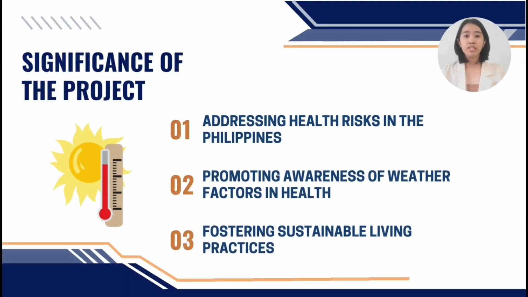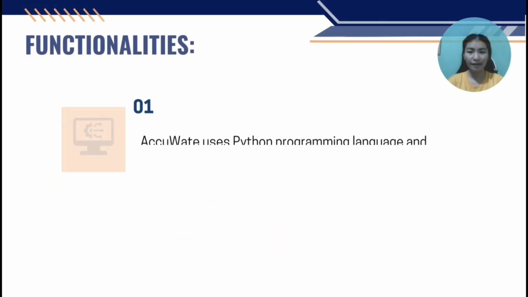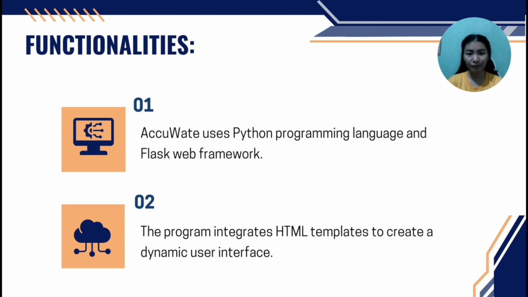The Philippines, with its tropical climate, often experiences soaring temperatures, leading to discomfort, health issues, and even fatalities. During the past weeks, the heat index in the Philippines has reached alarming levels, increasing the risk of heat-related illnesses such as heat stroke, dehydration, and heat exhaustion. Actuate recognizes the urgent need to address this issue by providing real-time weather guidance, thereby minimizing health risks and promoting well-being. And now, let's explore how Actuate works.